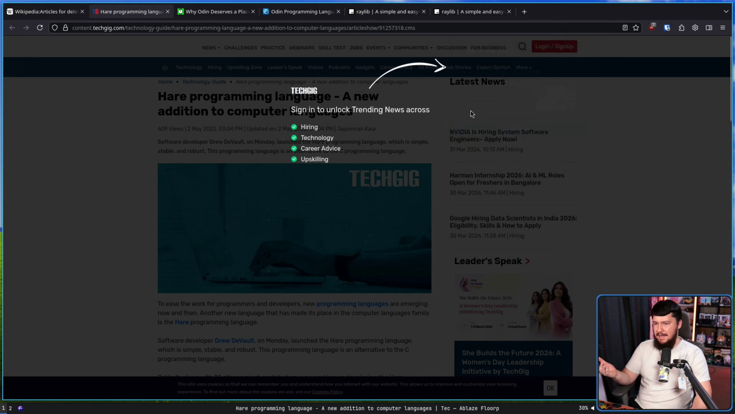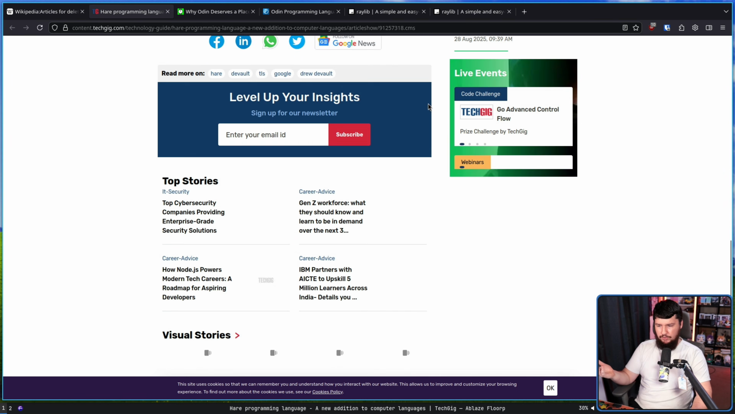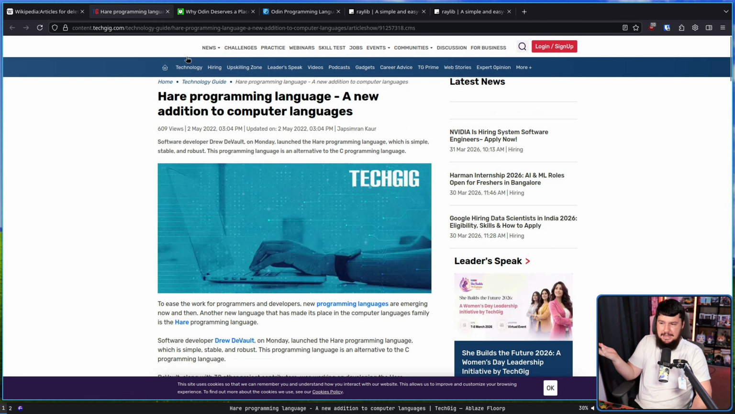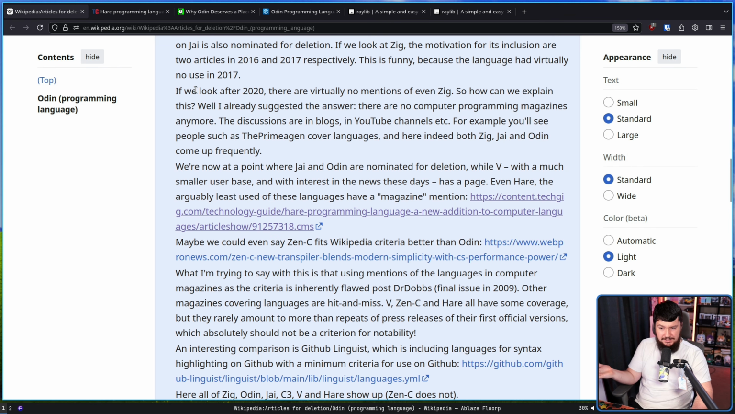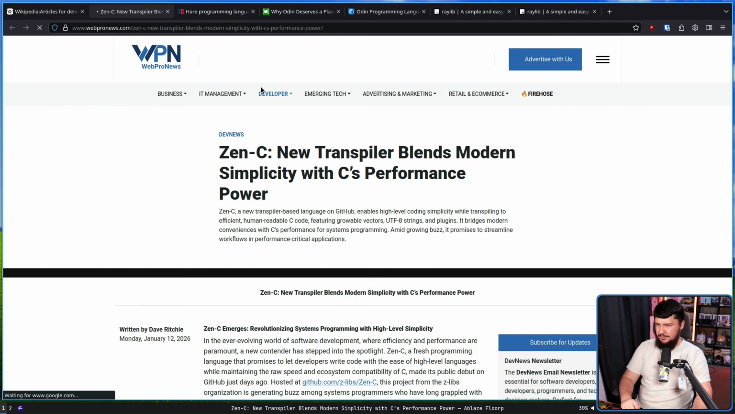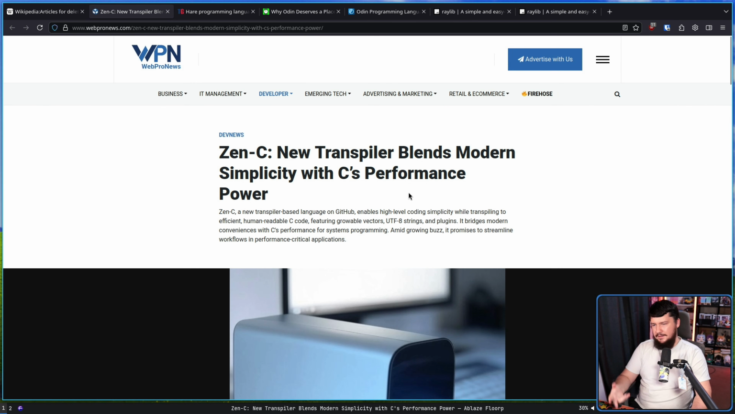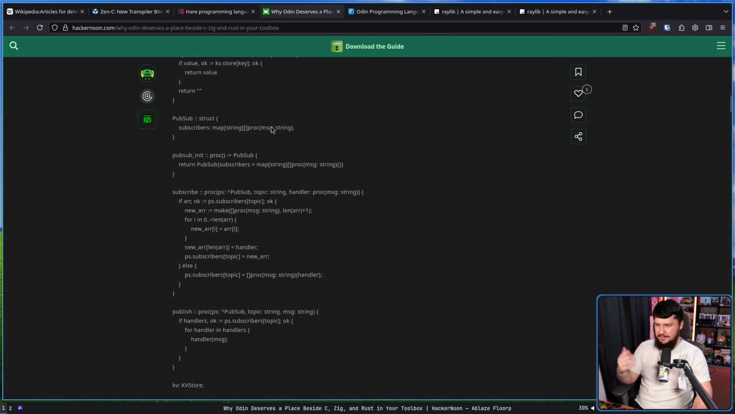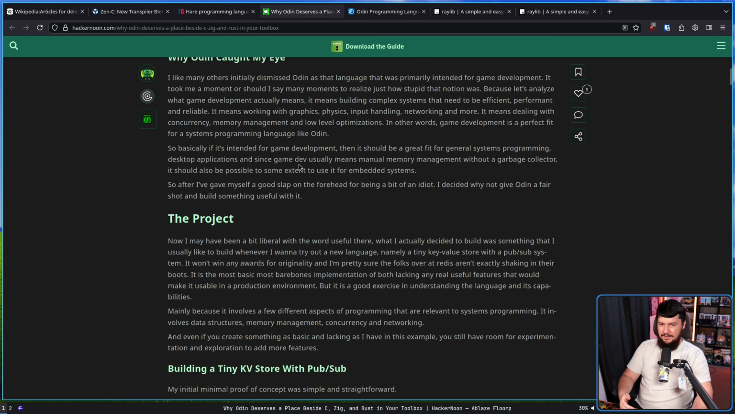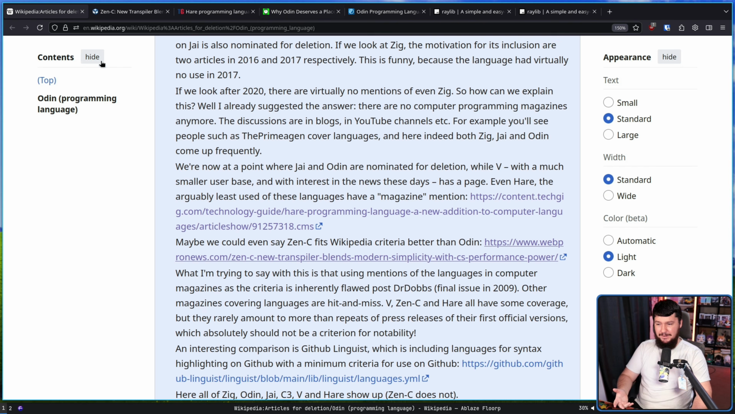It's a magazine, I guess, of some description. It exists. Yeah, it had 609 views. But I guess it does exist. It's very important. Maybe we could even say Zig fits Wikipedia criteria better than Odin. It has this one right here, which again is some random website. Is it more notable? Is it more reputable than some random blog post on Hacker Noon? I don't really see why.